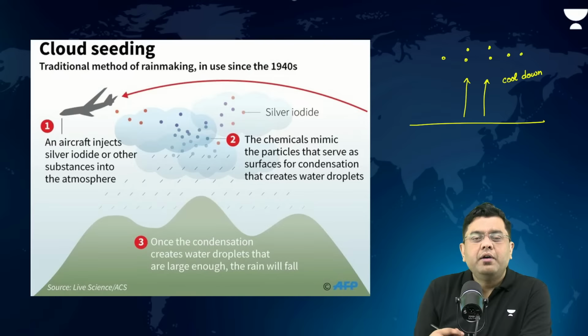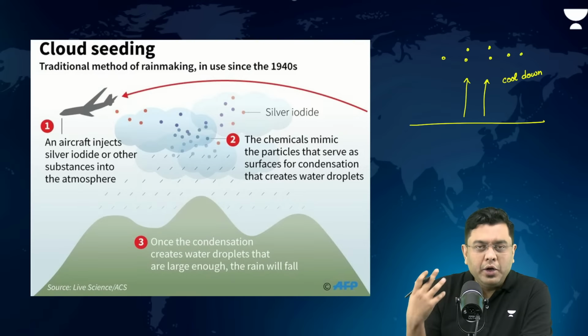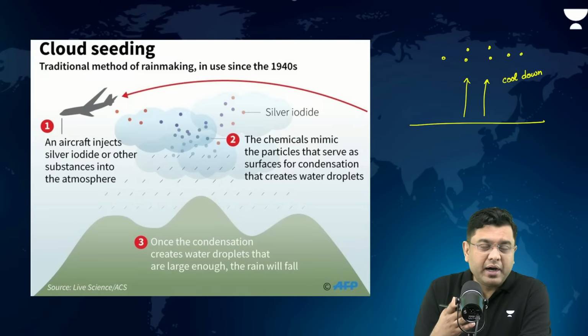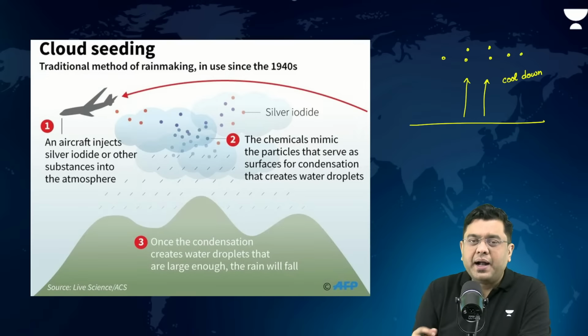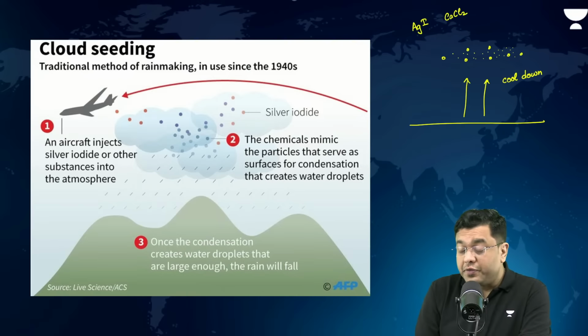So, what is done with a kind of a rocket, a balloon, or nowadays with the help of aircraft, you actually spray certain particles like calcium chloride, silver iodide, all of that. Now, these particles are in a way hygroscopic, right? Hygroscopic means they will attract the water molecule. So, on the surface of this silver iodide, even KCl2 has been used. All of this is used. In this particular case, they are hygroscopic.